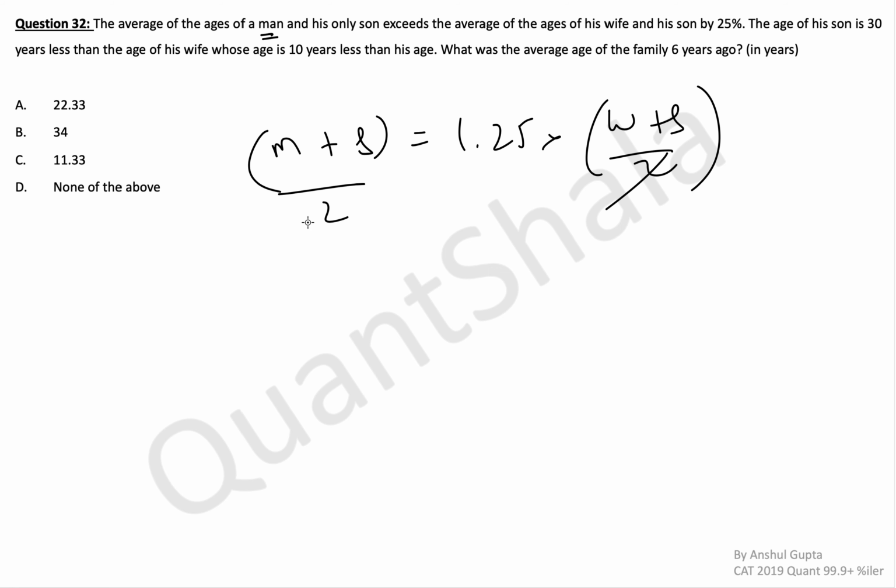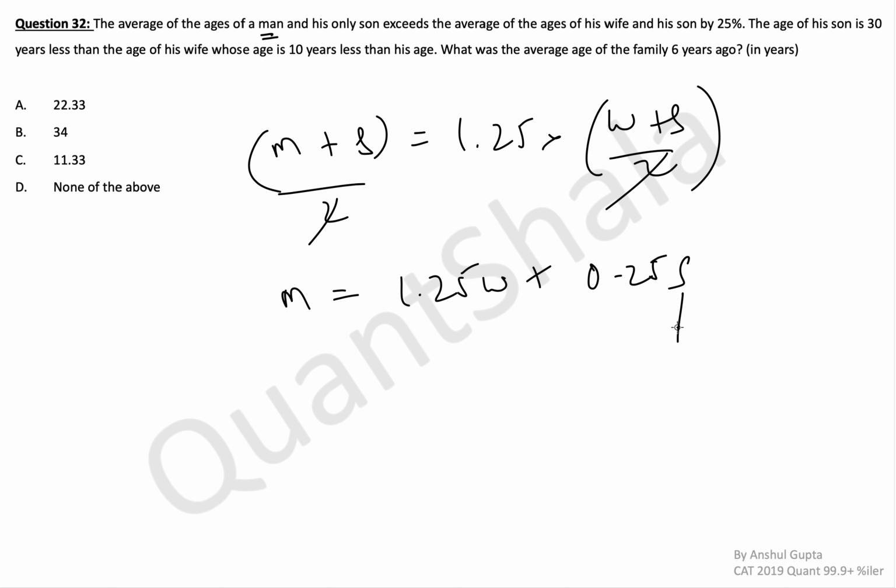Okay, 2 gets cancelled obviously. So what do you get here? M plus S, or in fact let me write it as M is equal to 1.25 W plus you get 1.25 S, take the S from the other side, so you get 0.25 S here. Okay. Now the age of his son is 30 years less than the age of his wife.